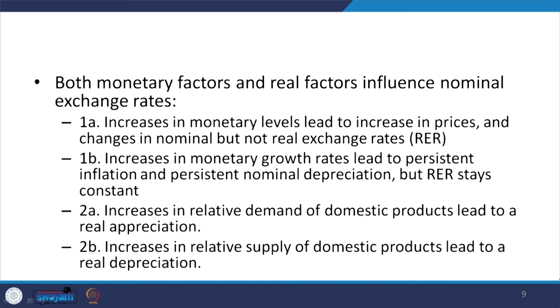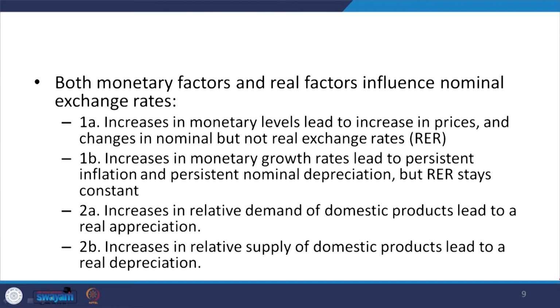How does it influence? An increase in money levels leads to an increase in prices, and changes the nominal and not the real exchange rate. The second aspect is that increases in the money growth rate lead to persistent inflation and persistent nominal depreciation, but the real exchange rate stays constant, which we have already discussed.